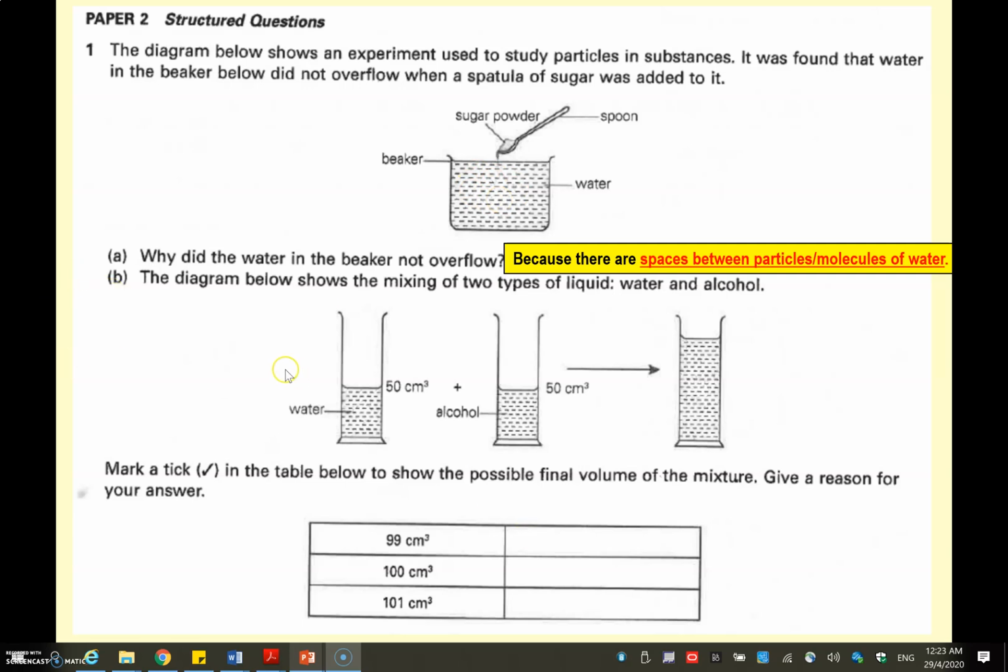Question B. If you have 50 cm cube of water and 50 cm cube of alcohol, and you mix them together, assuming no evaporation or no spillage, what will be the total volume? 99. Again, this is due to the particles moving into the spaces between each other.